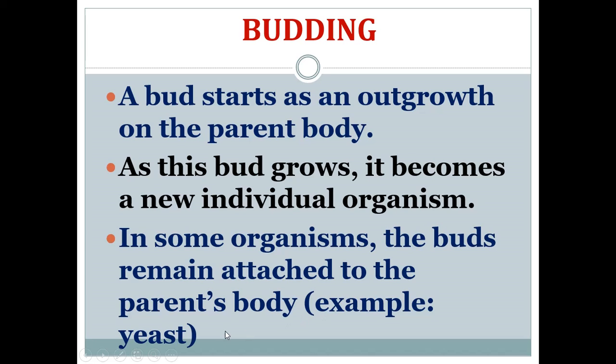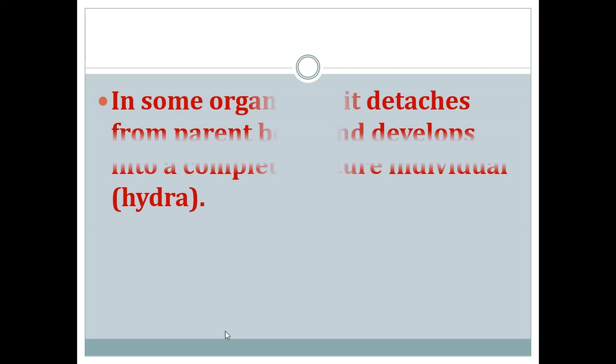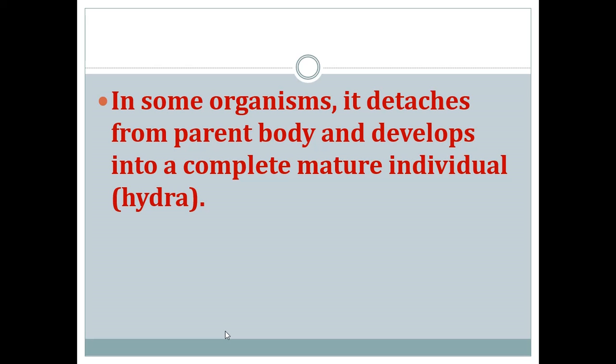So in some organisms, the bud remains attached to the parent's body. Example, in yeast. Okay, in some organisms the bud will be attached to the parent's body only. It will not get detached. It will just remain attached to the parent's body. An example for budding is yeast. And in some organisms, the bud detaches or separates from the parent body and develops into a complete mature individual. An example for that organism is hydra.